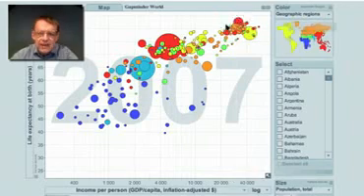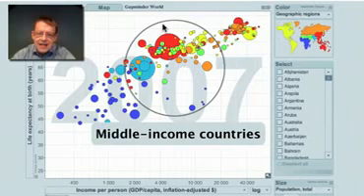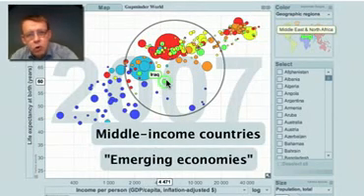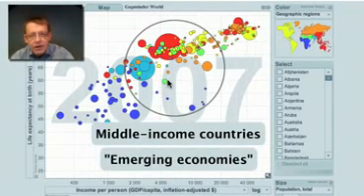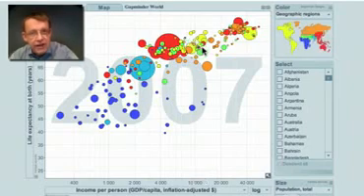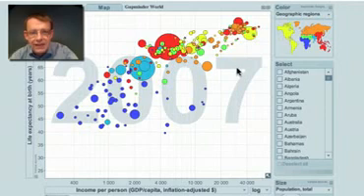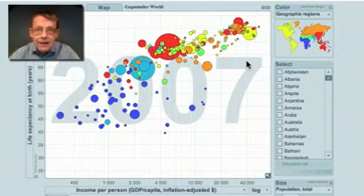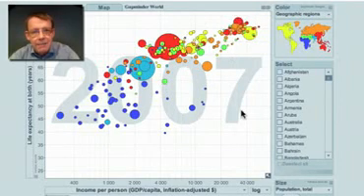Some call it a flat world. It's not really flat. But what's meant with that expression is that the middle-income countries here, also called emerging economies, they have now a relatively good health, basic education for all, and some have very good education, are very capable, and they can compete with the high-income countries in a completely new way, which we especially see now during the financial downturn. And in 2009, the income will fall in most of the high-income countries.